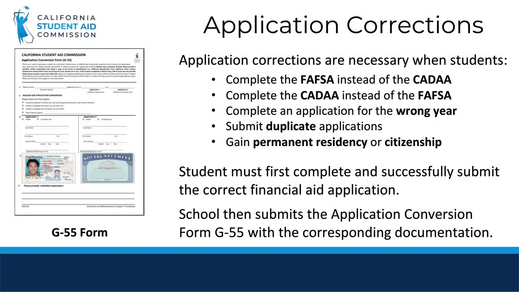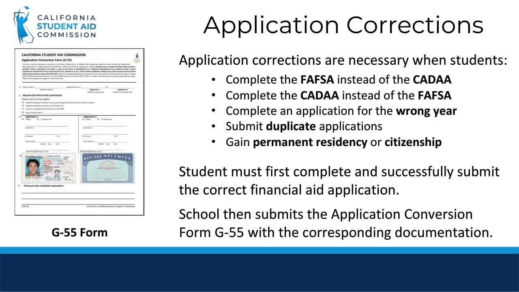A typical challenge that arises with many Dreamers is they complete a FAFSA with their DACA SSN instead of the California DREAM Act application. Also, the reverse is true. What should the student do? In the event that a student completes the wrong application, the first thing that must be done under any circumstances is to have the student complete the correct application. In most cases, the error will occur when a student completes a FAFSA instead of a CADAA. When that happens, the following steps should be taken.